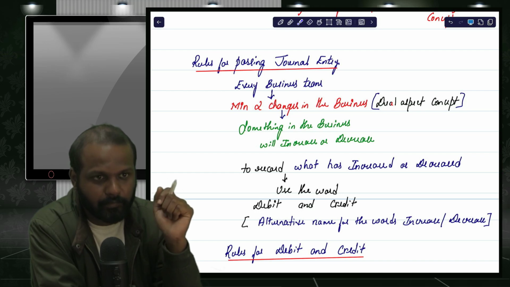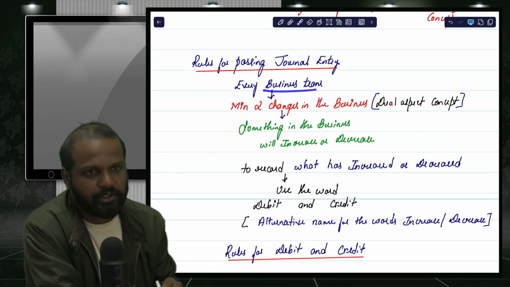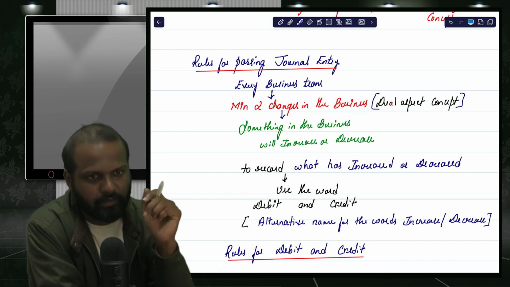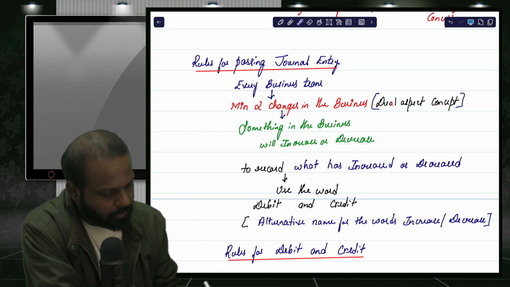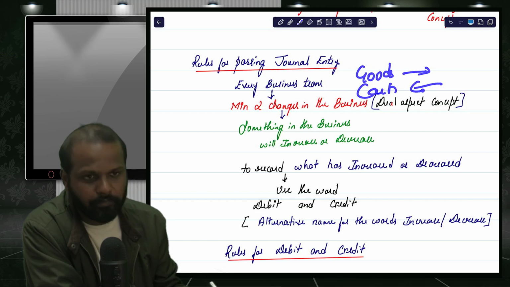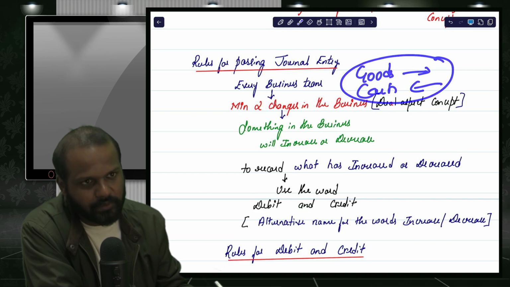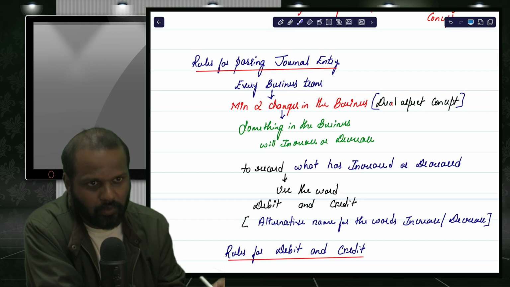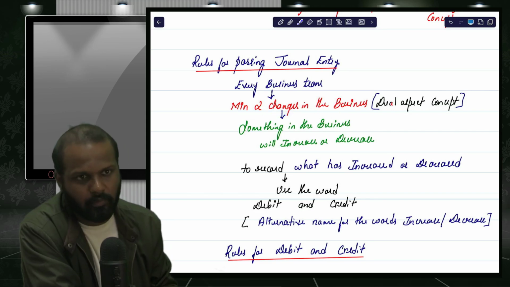Now listen. As we discussed earlier, take every business transaction, for example, sale of goods for cash. You are selling the goods for cash. Then goods will go out of the business and cash will come into the business. So here two things are changing in the business. One is goods and the other one is cash. Whenever you pass a journal entry, first you find what two things are changing in the business because of that particular business transaction.